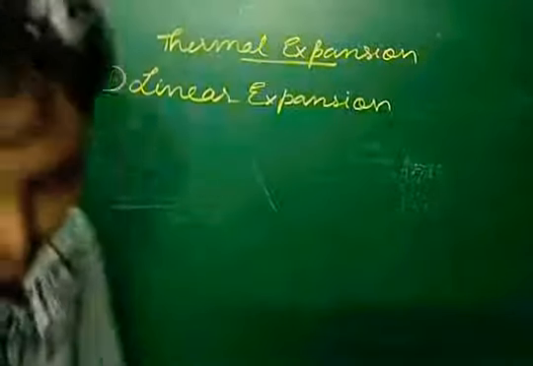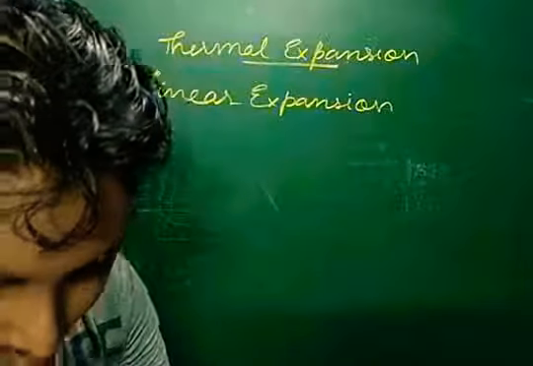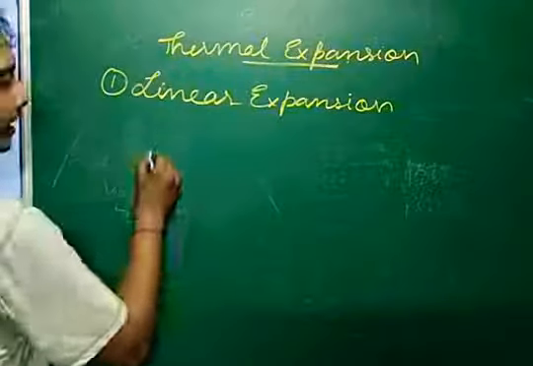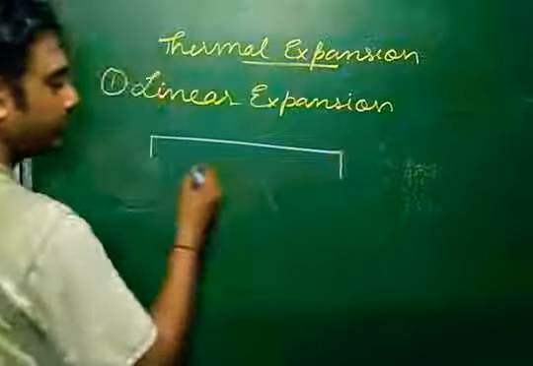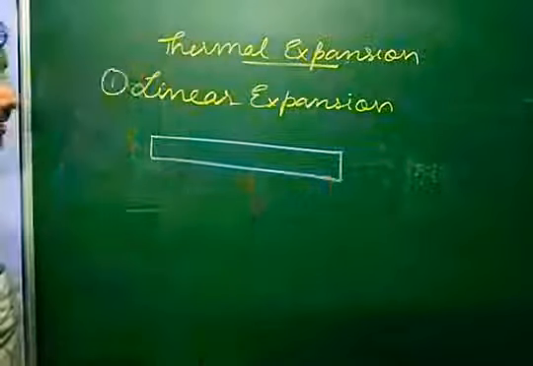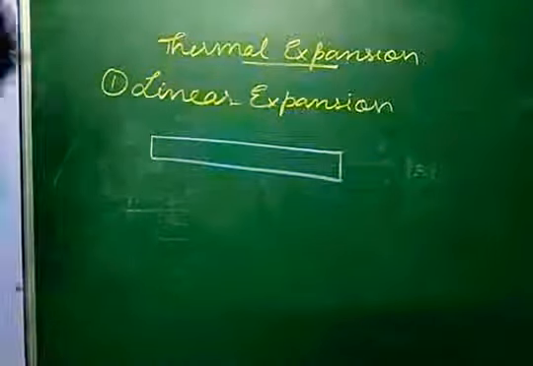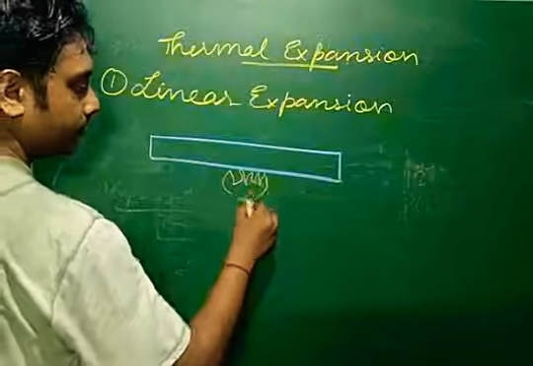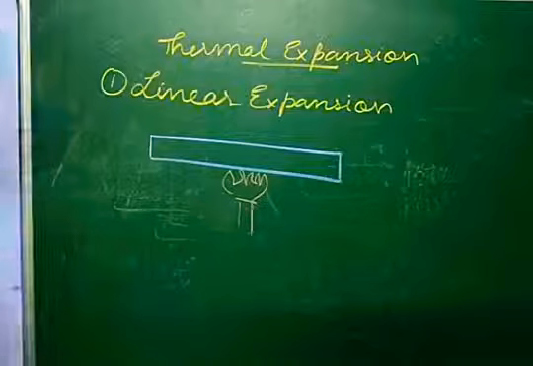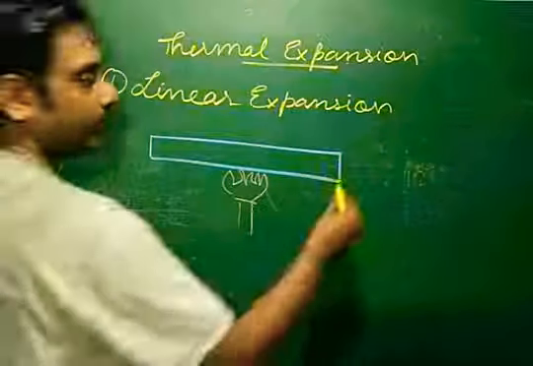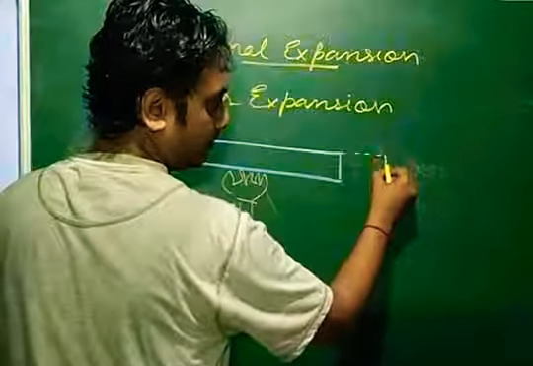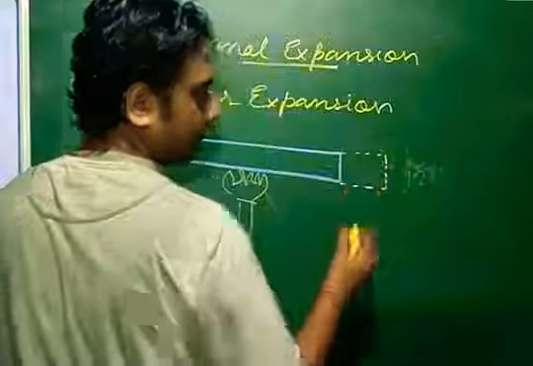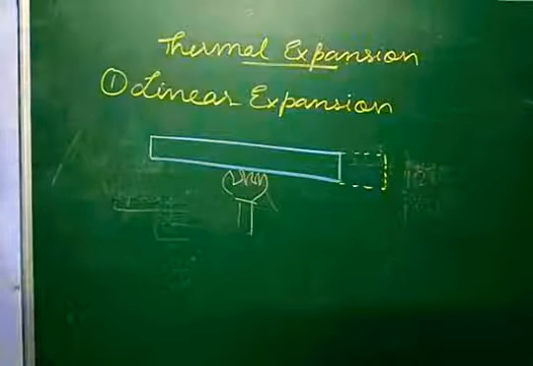Suppose let's imagine there is an iron rod like this, and we are heating it from below. We have put fire on this. So after some time, what will we notice? We will notice that the length of it has increased.